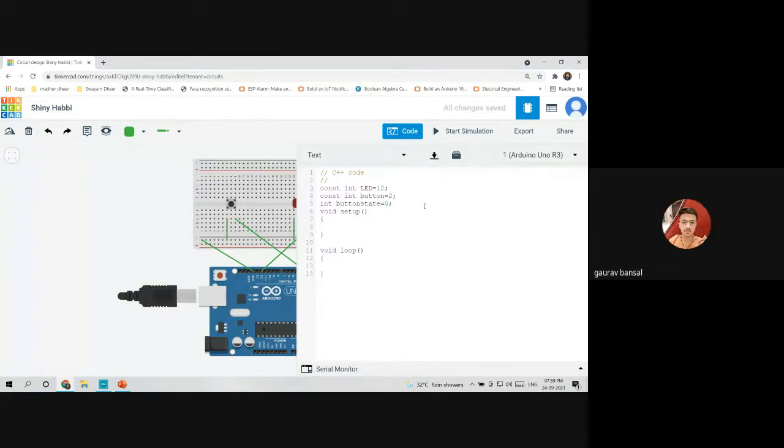Constant means it cannot change. Yeah, so this variable, the button state, can change, right? It will store the values of the push button. There can be only two values, either high or low. So this variable will store that, and then using the if else condition, we'll check that if the button state holds the value high, that means the LED is on, and if it holds the value low, that means the LED is off. Is everybody clear till here?